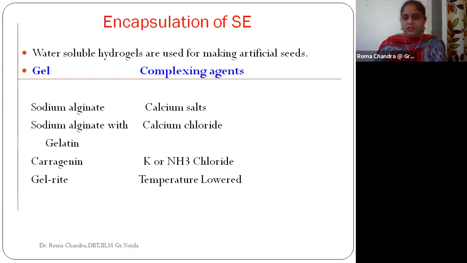I have not mentioned the concentration we need to use, but we can use sodium alginate, with the complexing agent being calcium salts, or sodium alginate with gelatin, calcium chloride, carrageenan, potassium or ammonium chloride, and gelrite, where the temperature should be lowered. All of this can be used for the encapsulation of our somatic embryos.